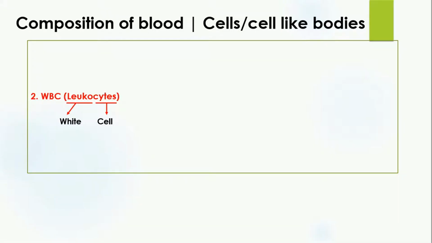The second part of cells or cell-like bodies in blood is white blood cells. The white blood cell is also known as leukocytes. The word leukocyte is made up of two words, leuko and cytes. As we know, the word cytes means cell and leuko means white. So literally, leukocytes mean white blood cells.